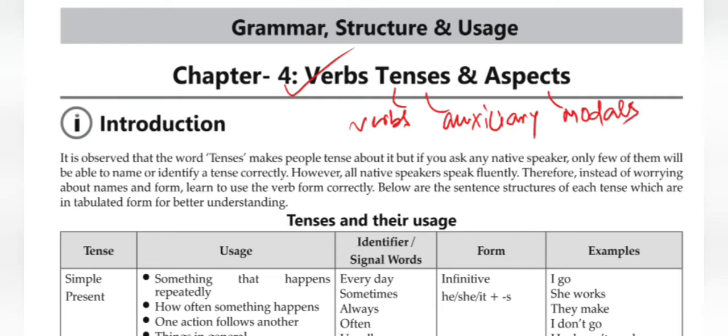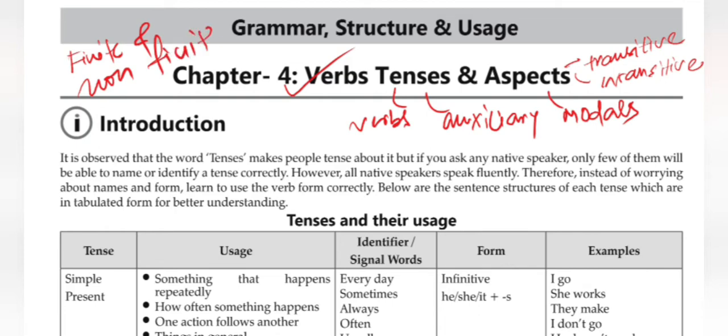Further we'll make our learning related to transitive, intransitive. Though all this we have completed before, we will do it again. We'll further go for this very topic, finite and non-finite. Okay, so all these things we need to do once.